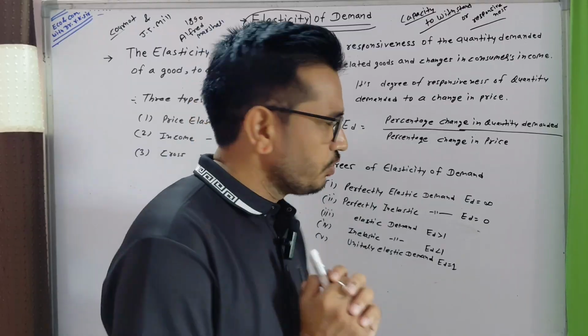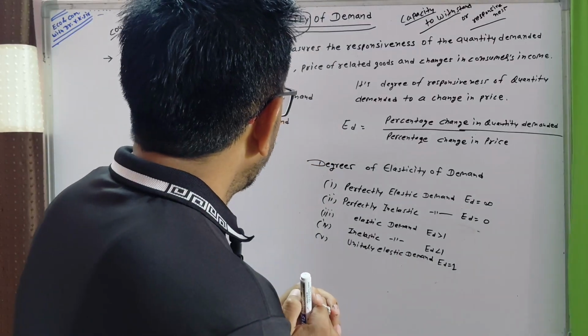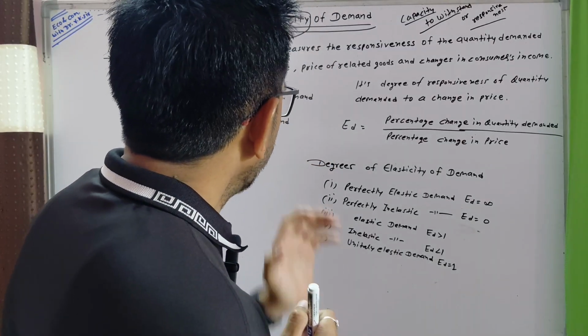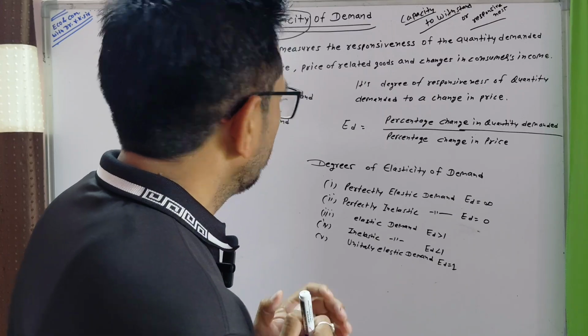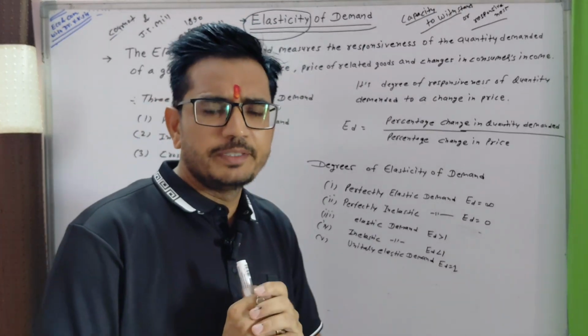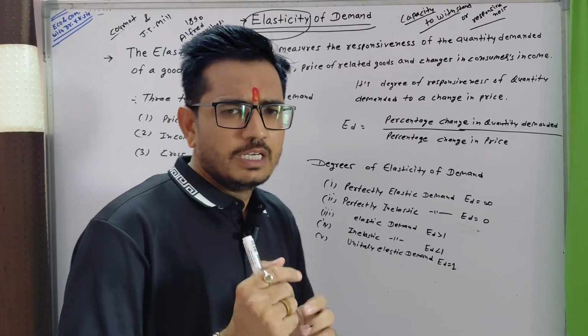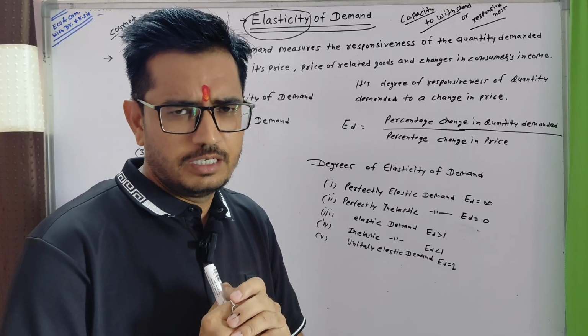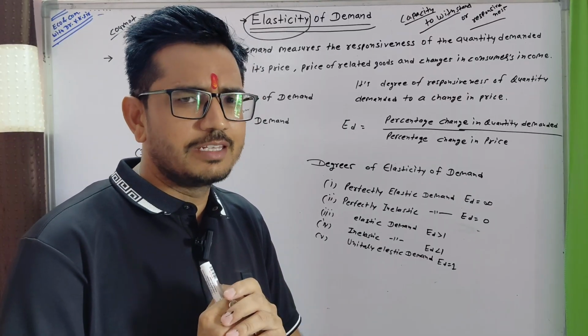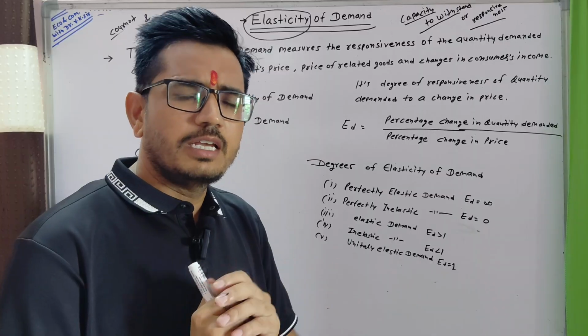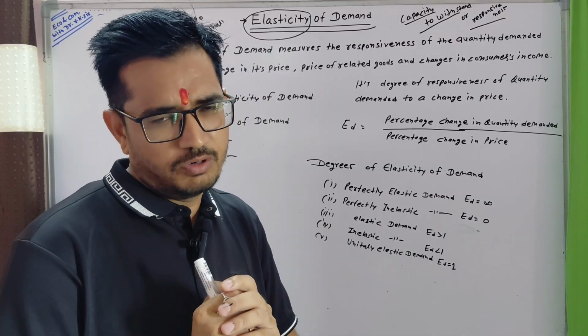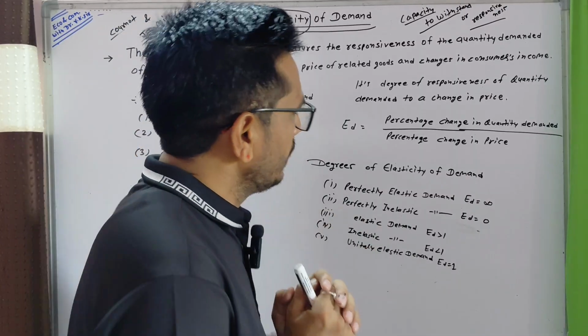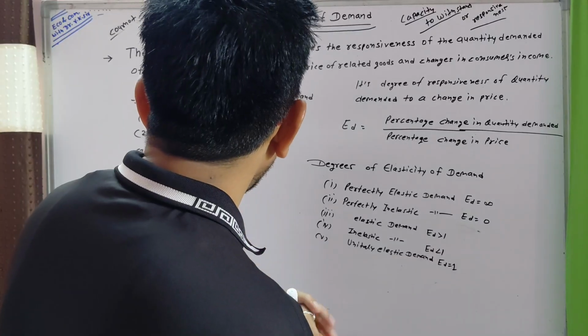Okay. So when we discuss elasticity of demand, we can say it is a change in demand, that is, an increase or decrease. So let's go for its definition.